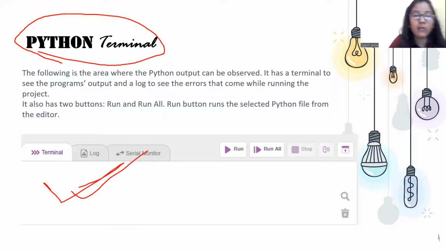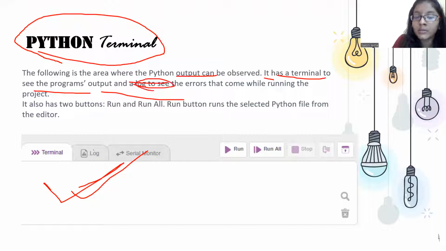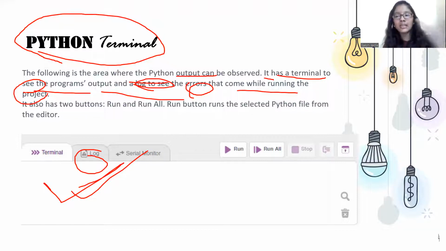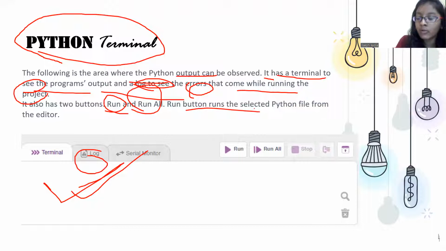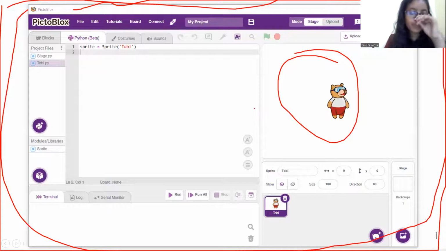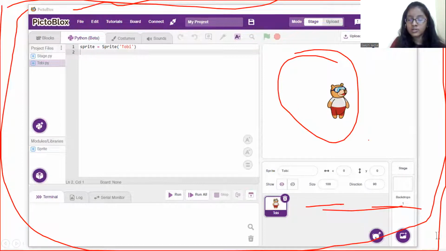Clear. Now, the following is the area where the Python output can be observed. It has a terminal to see the program's output and the log. The log is usually used to see the errors which come while running the project, because a project can never be made without errors; you work on a particular thing and only then are you going to get a result. So it has two buttons, run and run all. Run only runs a selected sprite, like we have a lot of sprites. I'm going to tell you about that also.